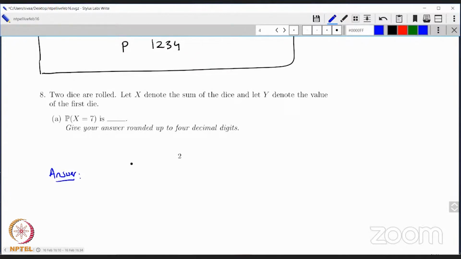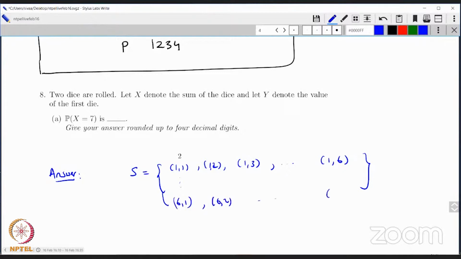I can think of S as all possible outcomes. I have 1,1, 1,2: one on the first and one on the second, one on the first and two on the second, one on the first and three on the second, and so on, up to one on the first and six on the second. Similarly, I can go all the way down to 6 on the first and 1 on the second, 6 on the first and 2 on the second, all the way up to 6 and 6. So that is my sample space.